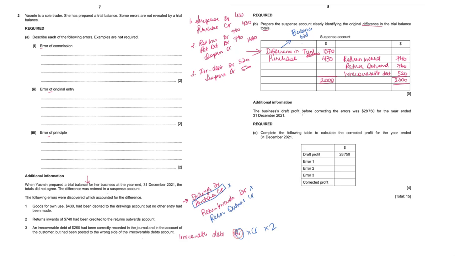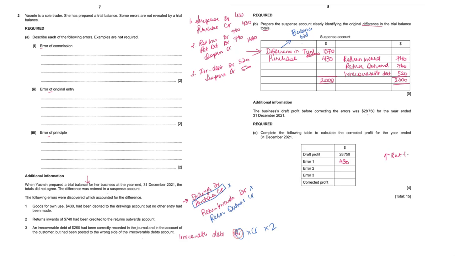Business's rough profit before correcting the error was 28,750. Complete the following table to calculate the corrected profit for the year ended 31st December 2021. Okay, in the first error, when we credit the purchases, our profit will increase by 430, because crediting purchases means decreasing purchases. Purchases decreases means cost of sales decreases and gross profit increases. So plus 430.